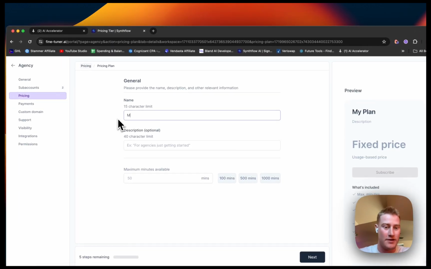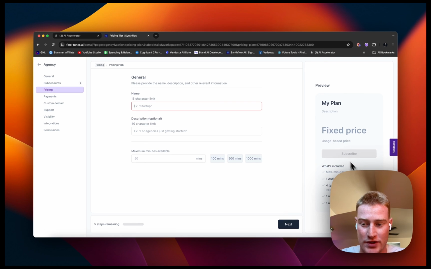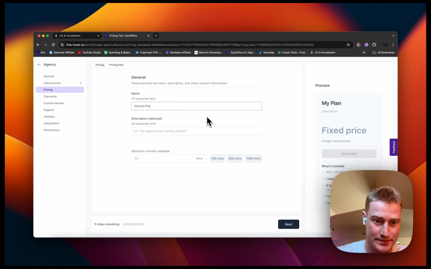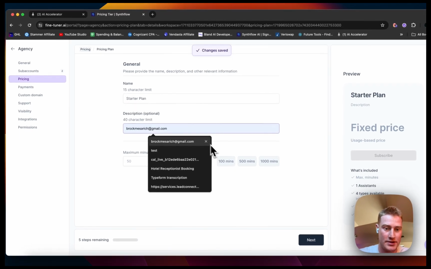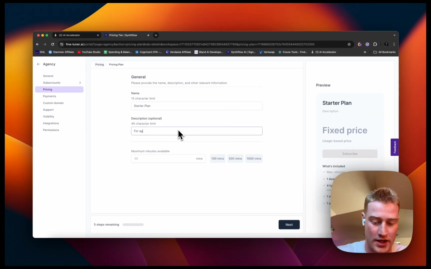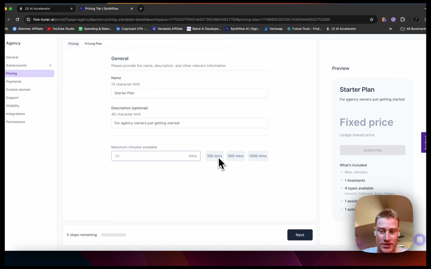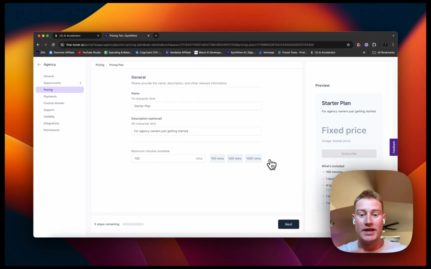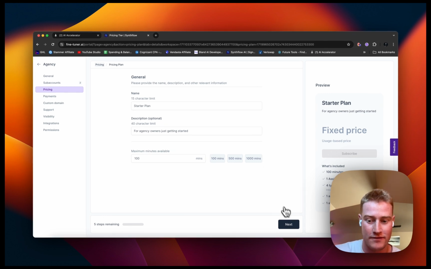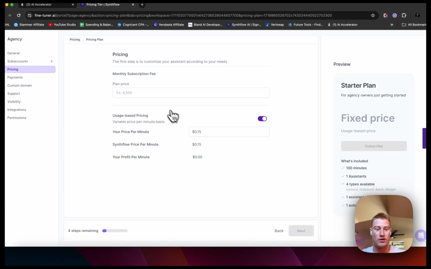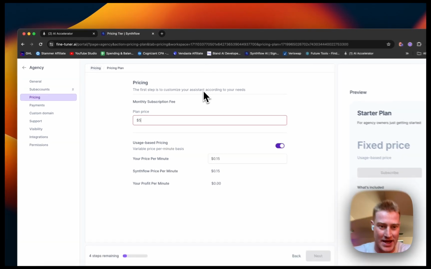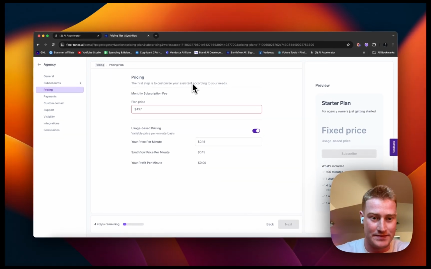We could call this whatever. For this use case, let's do multiple different tiers. Let's say starter plan. This is going to be for agency owners just getting started. We could choose however many minutes we want to allow. For this use case, let's say 100 minutes. Using this plan, you will only get 100 minutes. If you need more than that, you'll need to pay for the minutes, which we can charge more for. So for the starter plan, let's do $297.